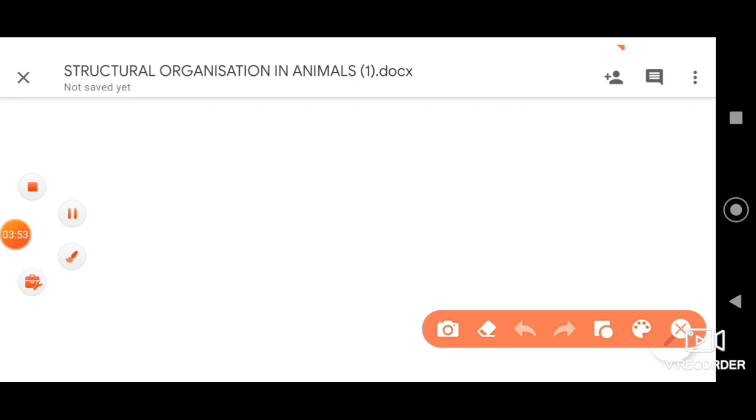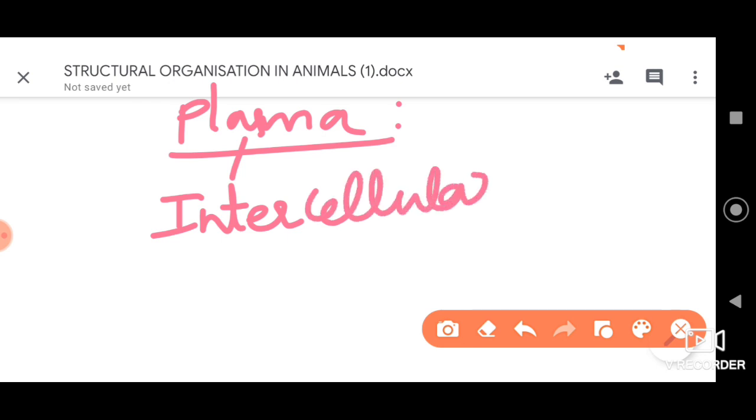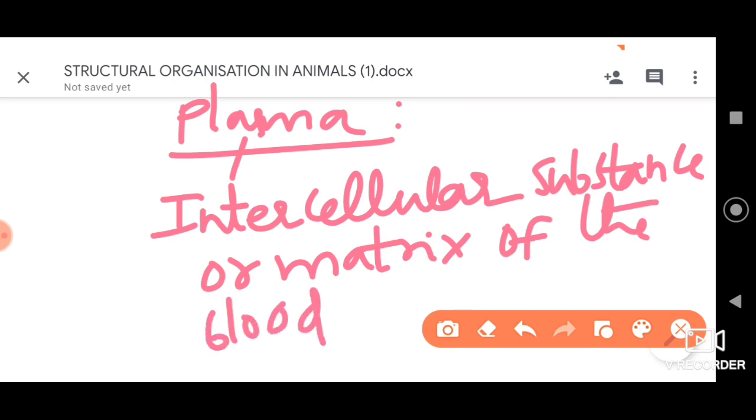Now, when we consider the plasma and its constituents, let me tell you that it is the intercellular matrix or substance of blood tissue. I am referring to it as what? Intercellular substance we can refer to it as, or we can also call this the matrix of the blood tissue, dear students, all right.